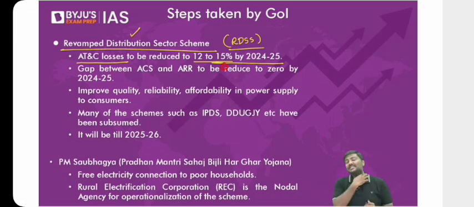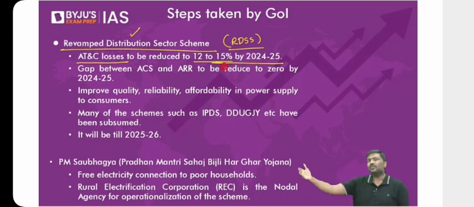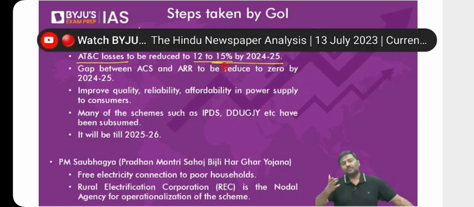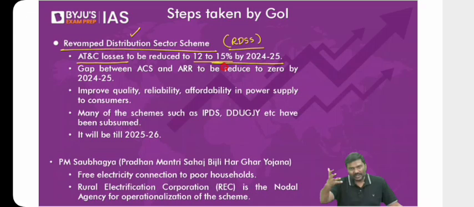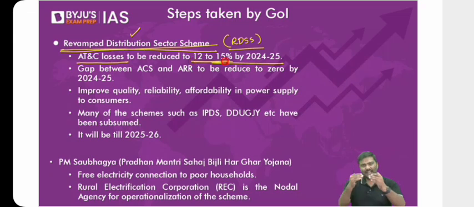Now, why is this important? Please understand this. I told you earlier, before the implementation of this, we had the UDAY scheme, Ujjwal DISCOM Assurance Yojana. The UDAY scheme ended in 2020. It has been stopped now. And the targets which were kept under the UDAY scheme, we were not able to achieve. That's the reason the Government of India has introduced a new scheme in the name of RDSS. And the first very important provision under this is that the AT&C losses will have to be cut down now.